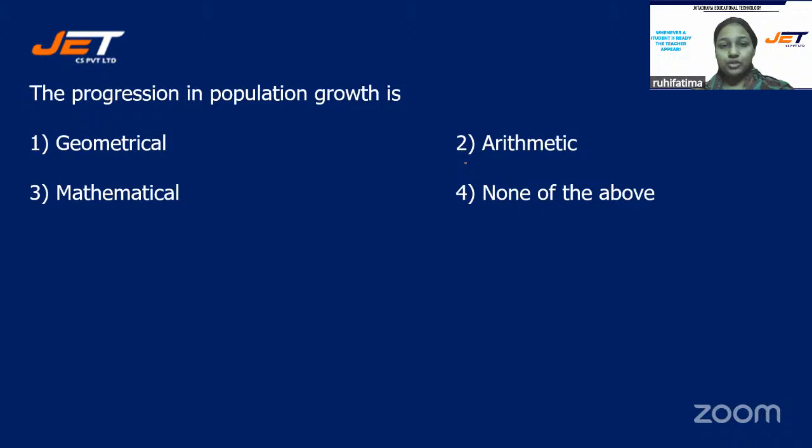Progression in population growth is geometrical, arithmetic, mathematical, or none of the above? Okay. All right. Revealing the correct answer, that is option number 1, geometrical, not option number 4, students. The progression in population growth is geometrical. Geometrical is the right answer for this question, students.